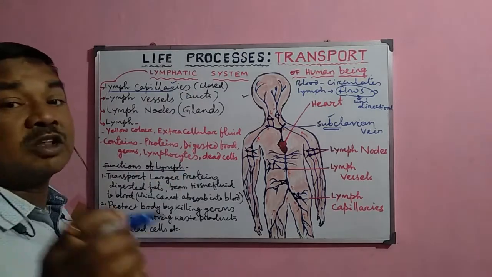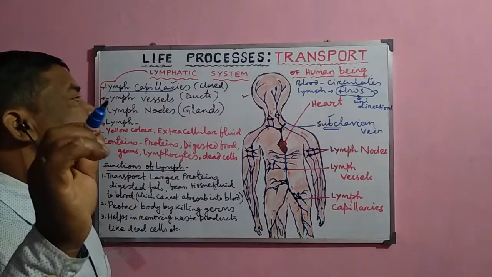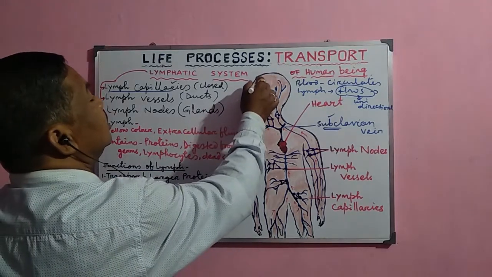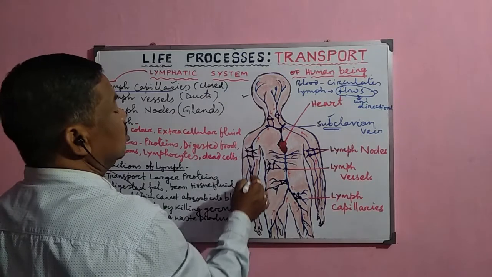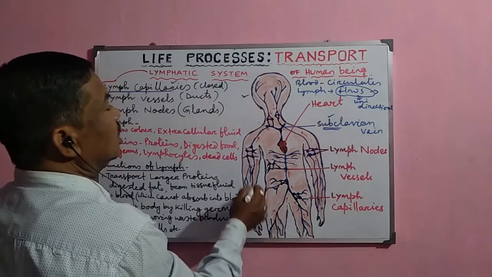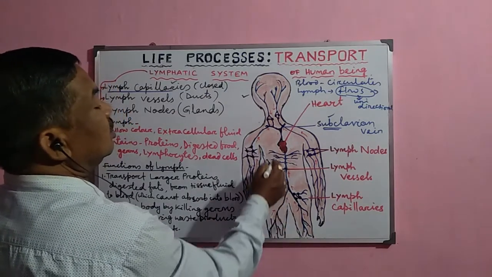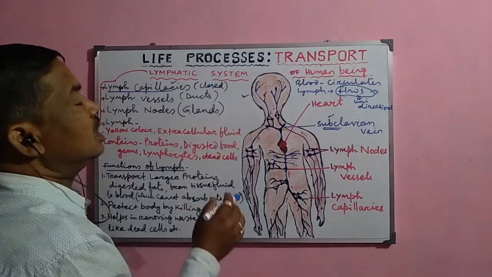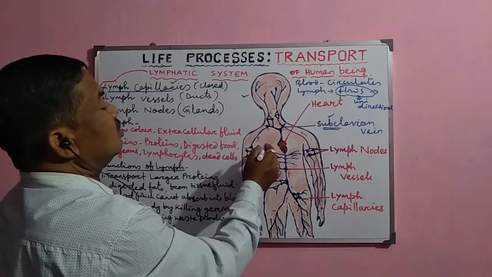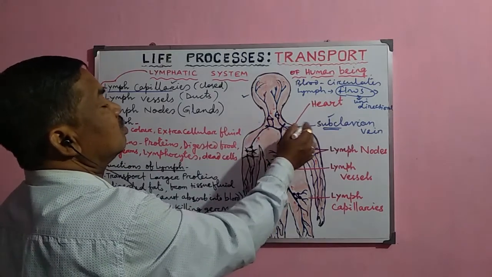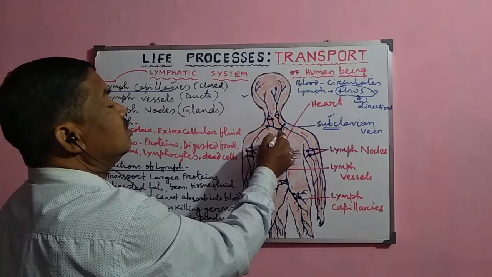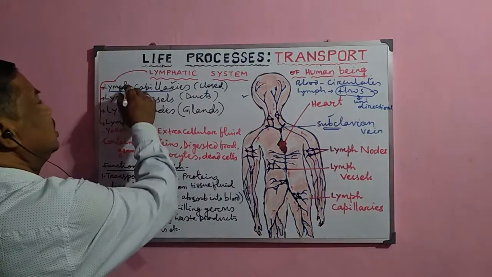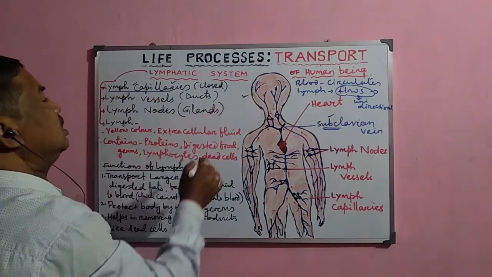The lymph capillaries are very tiny and fine tubules which collect different materials from the tissue fluid, from the hands, from the legs, from the head region, and transport them to the subclavian vein, and this is then circulated through the blood.